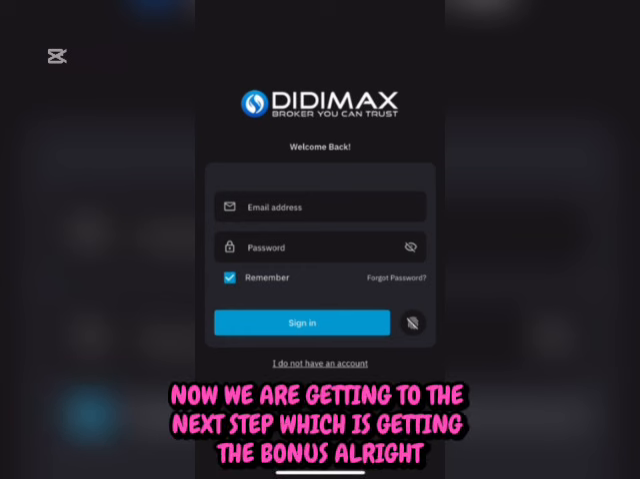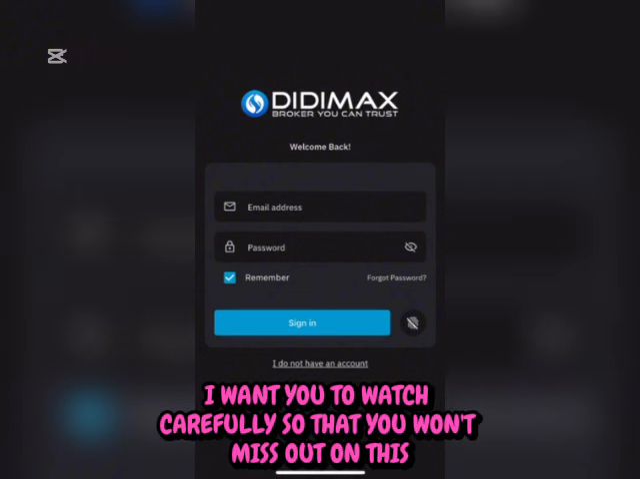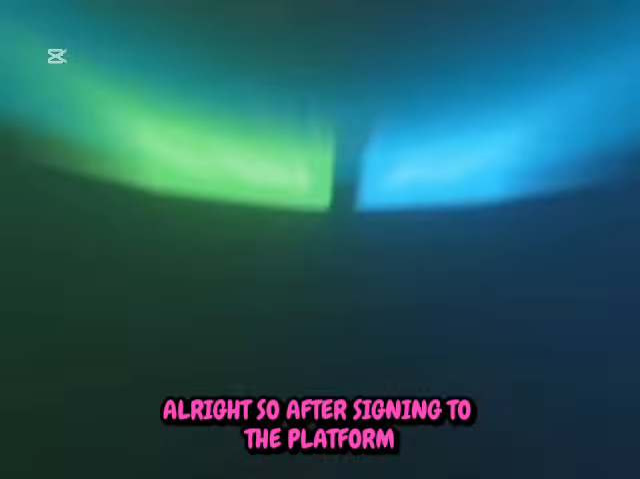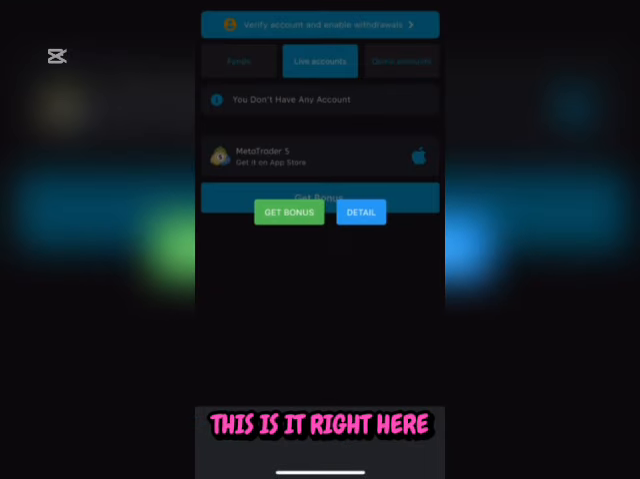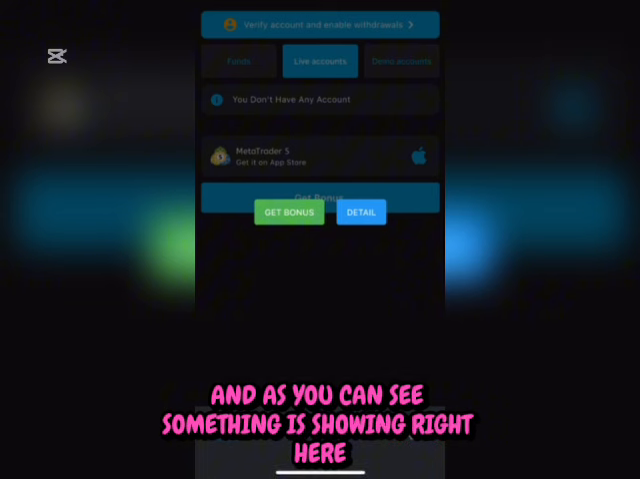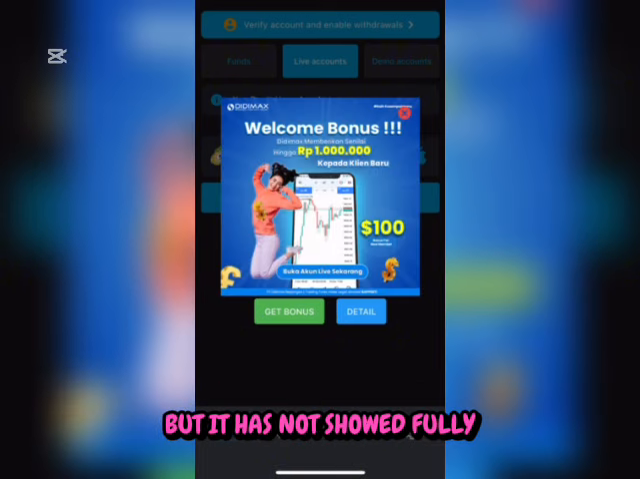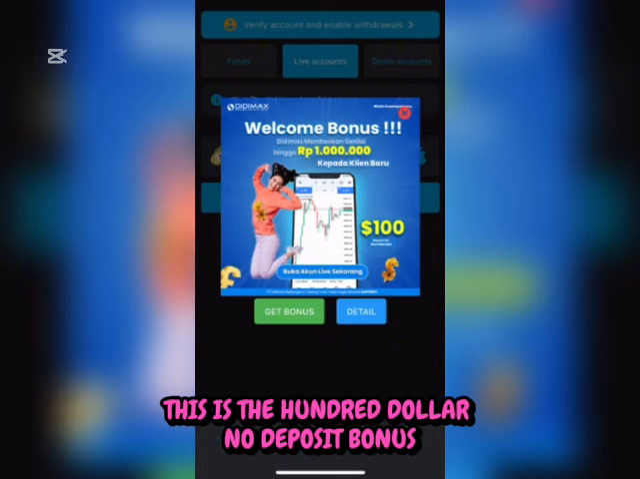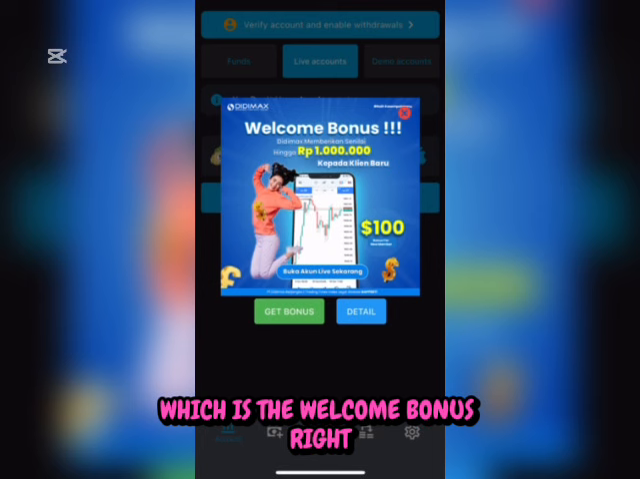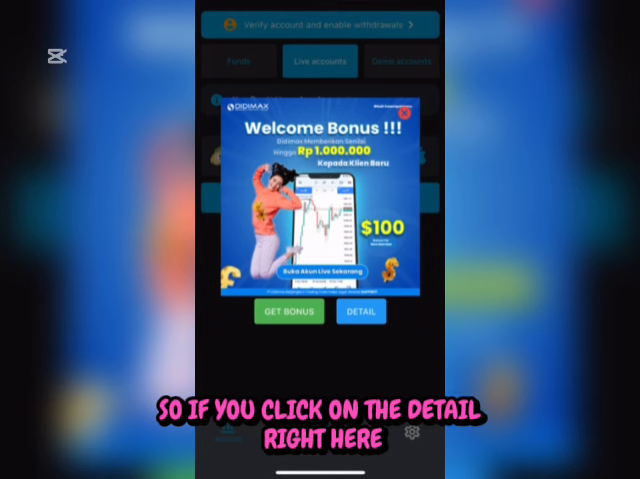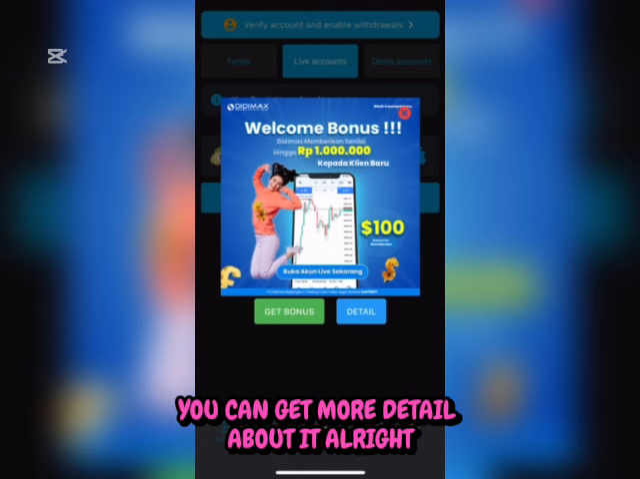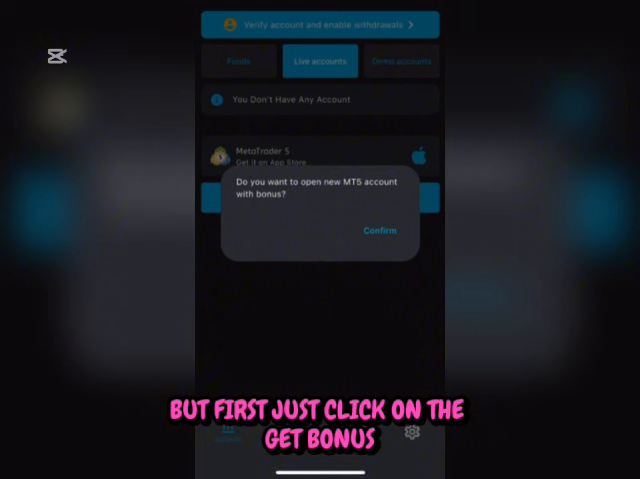All right. Now we are getting to the next step, which is getting the bonus. I want you to watch carefully so that you won't miss out on this. So after signing into the platform, this is it right here, and as you can see, something is showing right here, but it has not shown fully. As you can see right here, this is the $100 no deposit bonus, which is the welcome bonus. So if you click on the detail right here, you can get more detail about it. But first, just click on the get bonus.